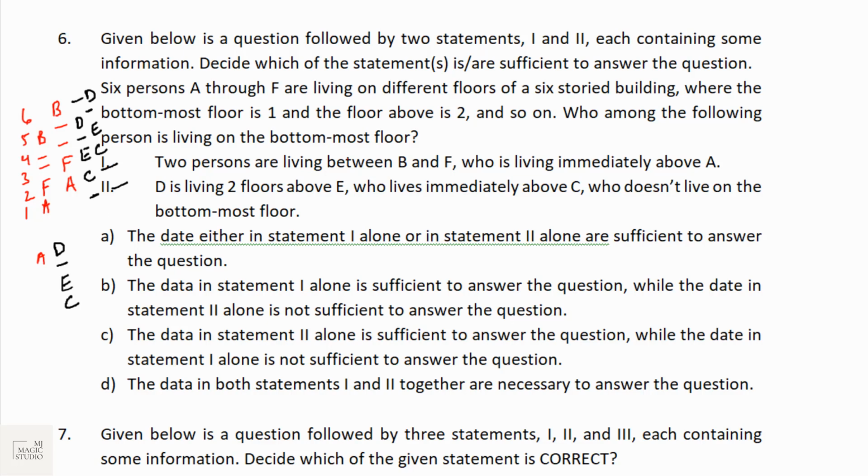That means statement 1 and statement 2 alone we can't use to find the answer. But if I combine these two, I can see these two options are fitting in. That means D is here, then gap, E, C, F, A. So if we combine both the statements, we get that Mr. A is at the bottommost floor. So we can get the answer if we combine both the statements together. So data in both statement 1 and 2 together are necessary to find the answer.